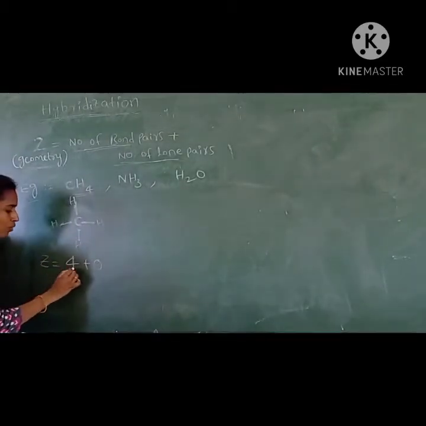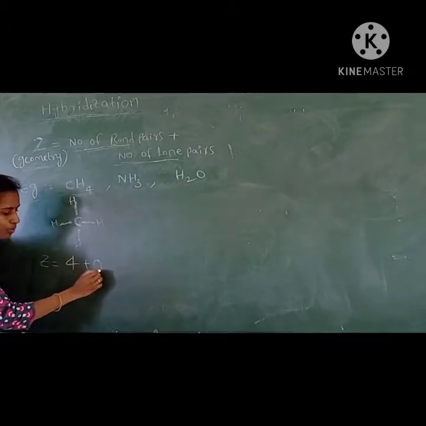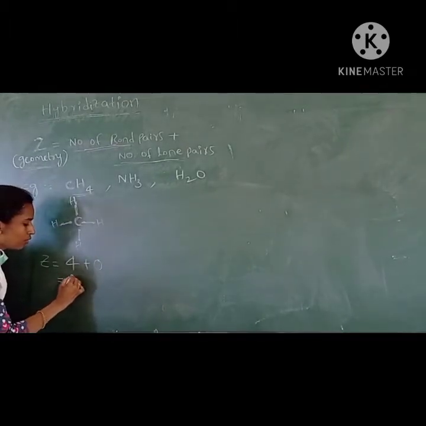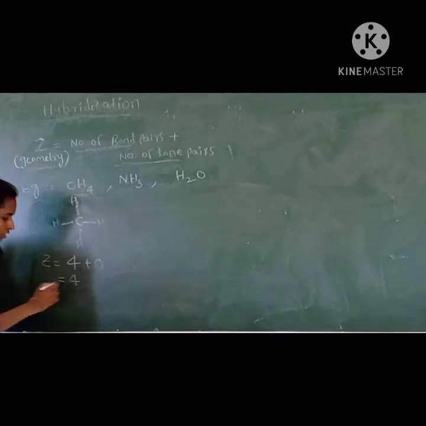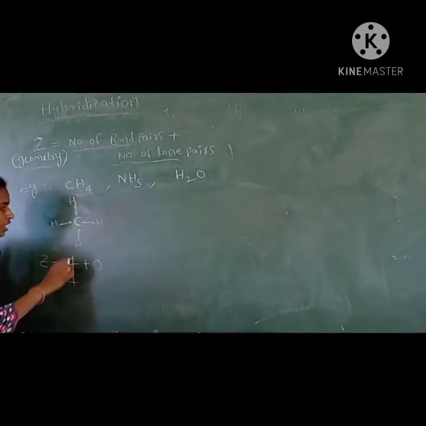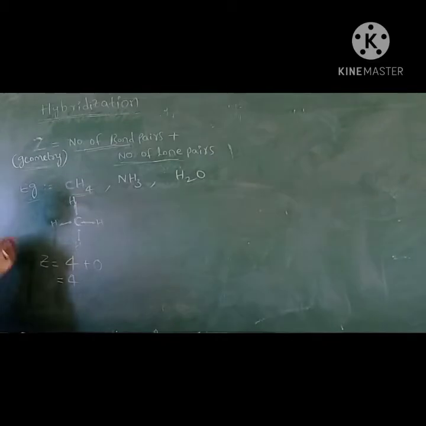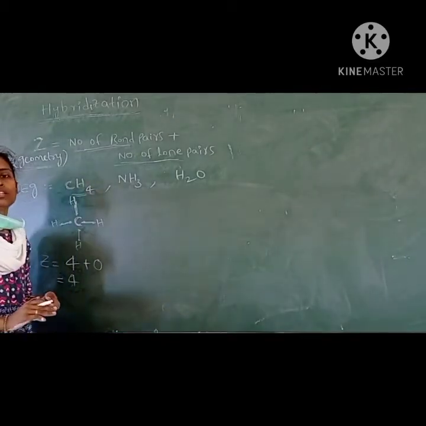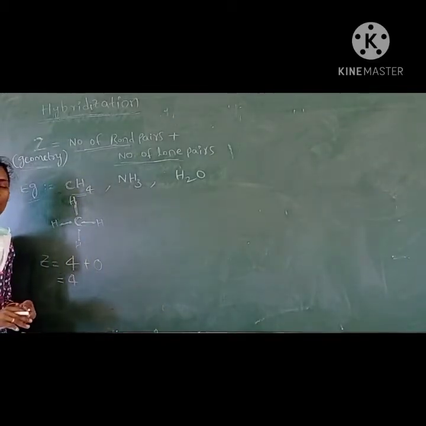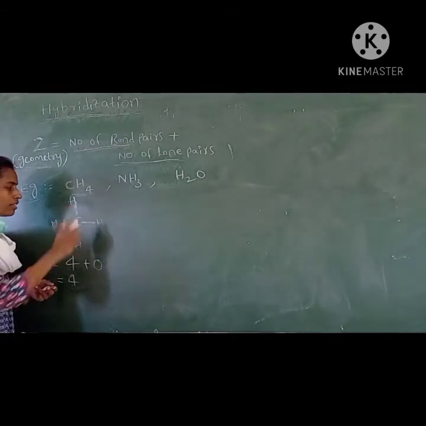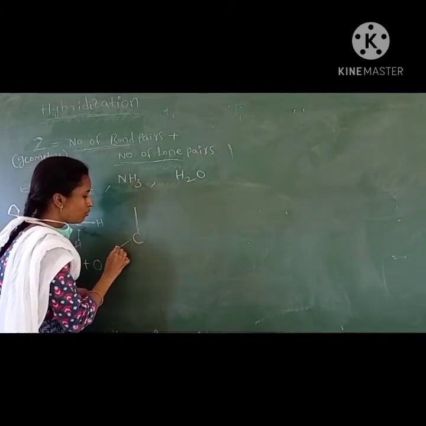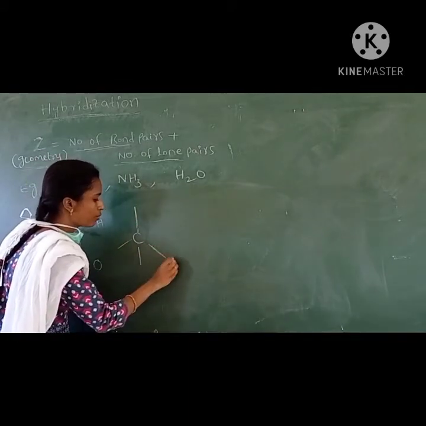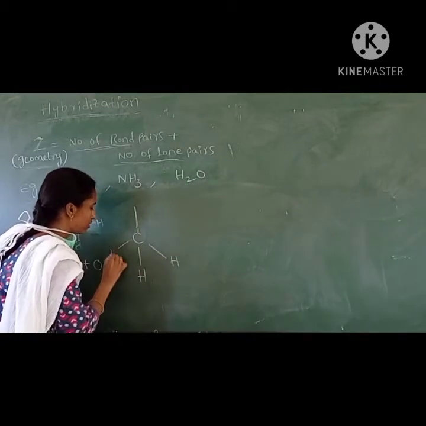So Z equals 4 plus 0, bond pair plus lone pair, which means Z equals 4. Z equal to 4 means the arrangement of electron pairs is tetrahedral. These electron pairs are arranged in such a way as to have less repulsion between them. So these 4 bonds are arranged like this, with the central atom carbon and the bond pairs around it.